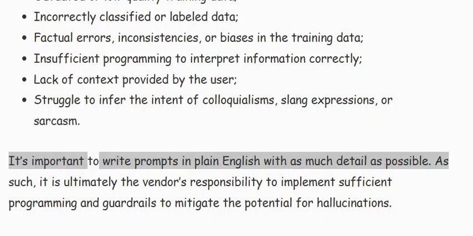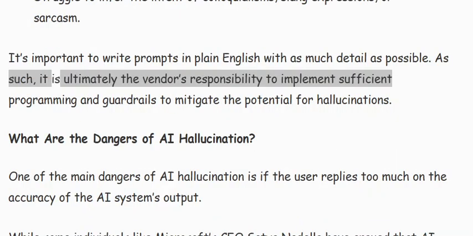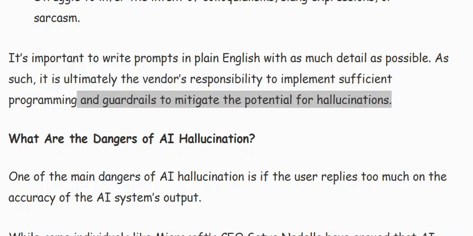It's important to write prompts in plain English with as much detail as possible. As such, it is ultimately the vendor's responsibility to implement sufficient programming and guardrails to mitigate the potential for hallucinations.